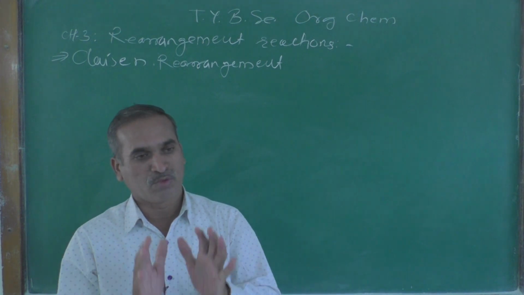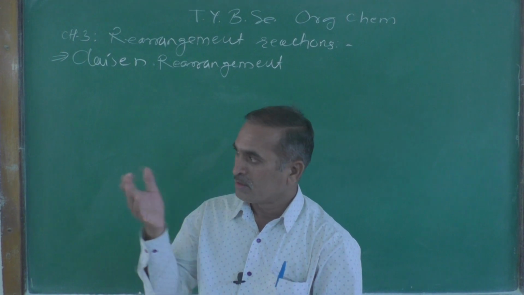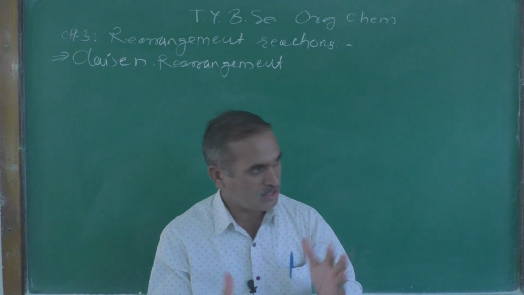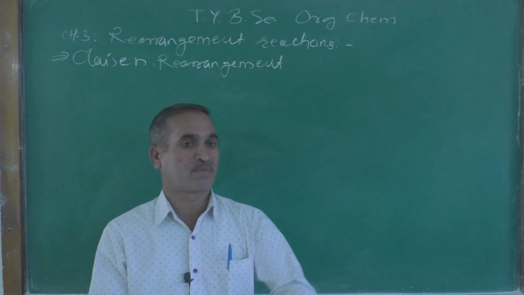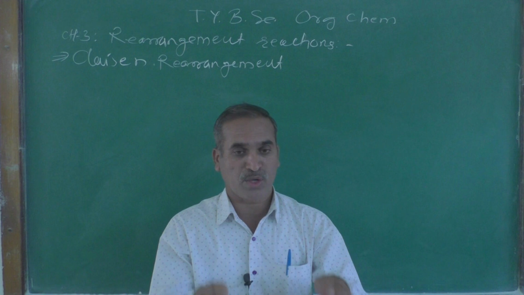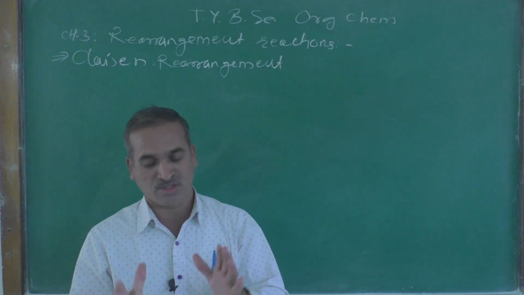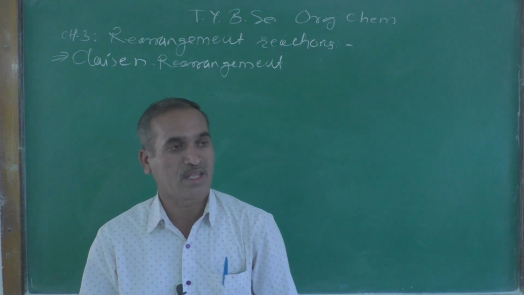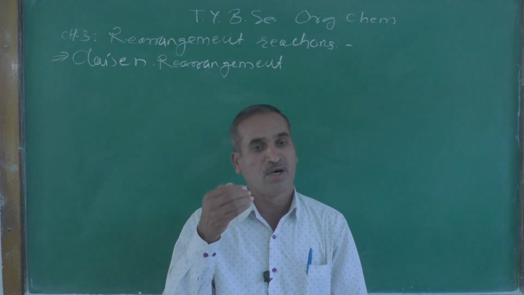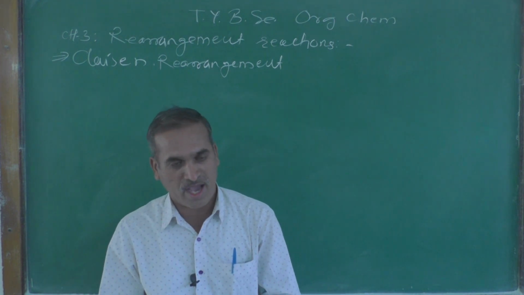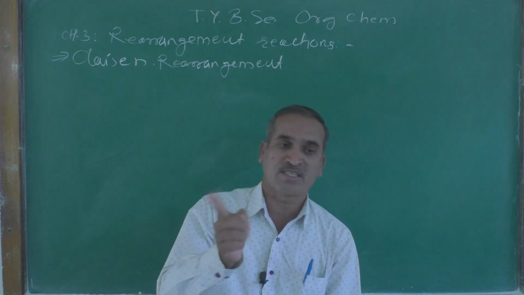So today we are arriving at the end of this chapter. The last point remaining in the chapter is the one we are going to discuss. The name of that rearrangement reaction is the Claisen rearrangement reaction. It is one of the well-known rearrangement reactions, and it is highly important as far as organic chemistry is concerned,